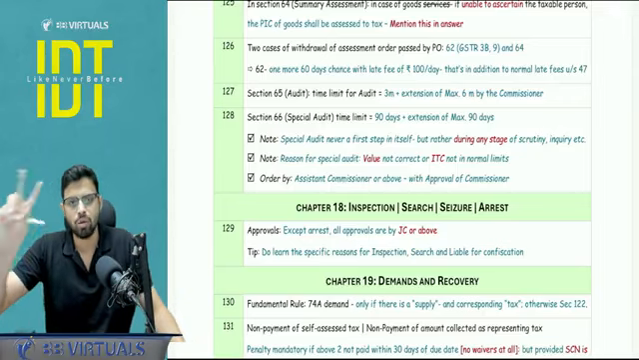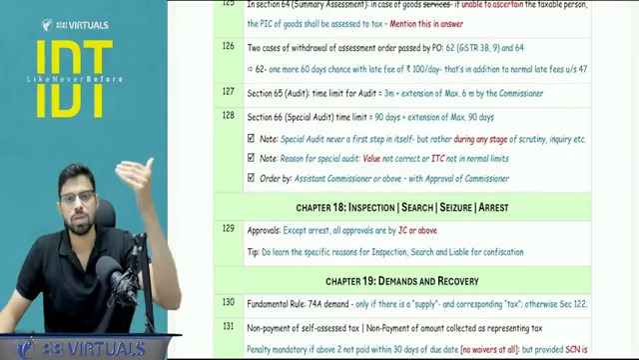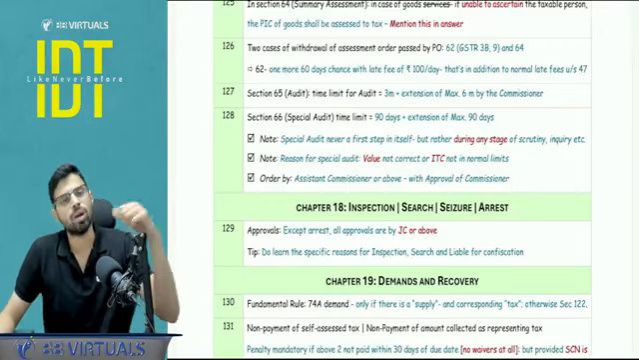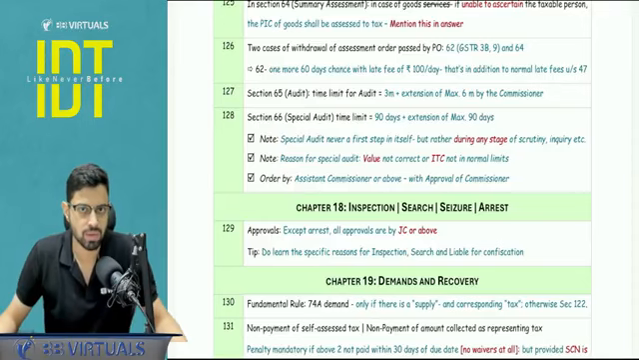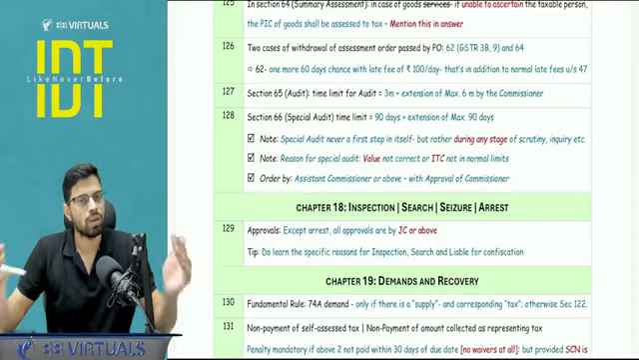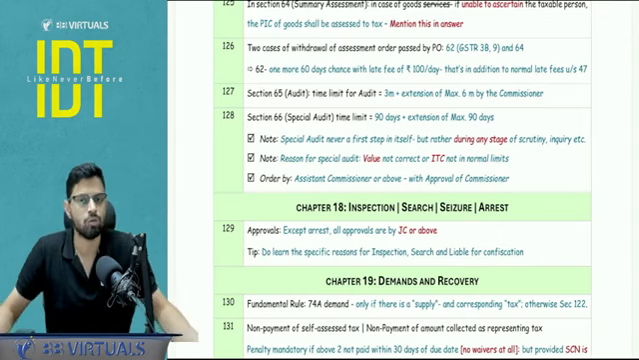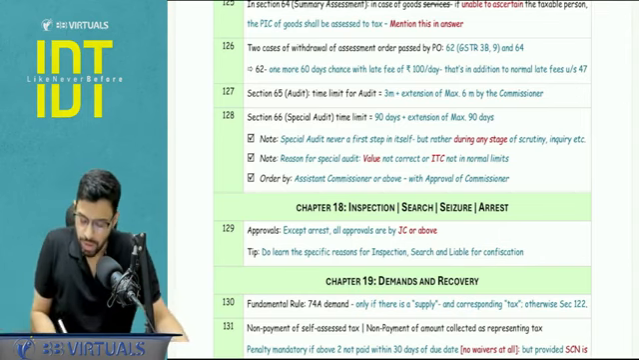And in 64, there are two cases. Assistant Commissioner, Deputy Commissioner, either they feel suo moto that the order is erroneous, they can withdraw the order, or the person can make an application within 30 days of receipt of order that, please withdraw this and let's go for the normal assessment. Why go for the summary assessment? So in two cases, you have to talk about 62 and 64.